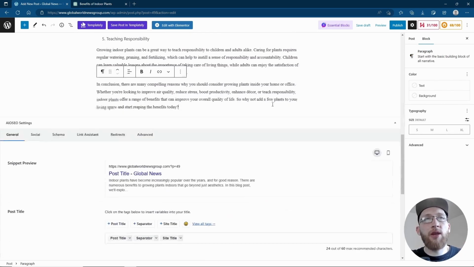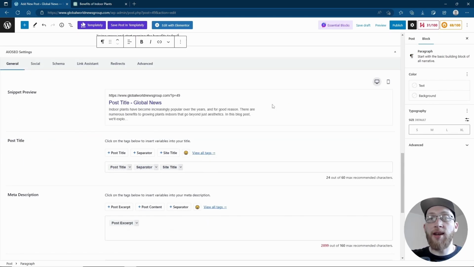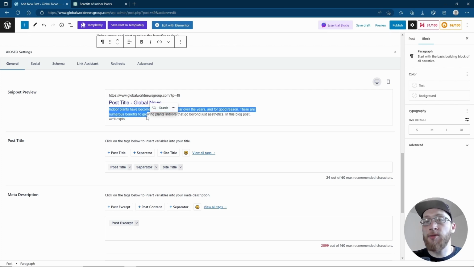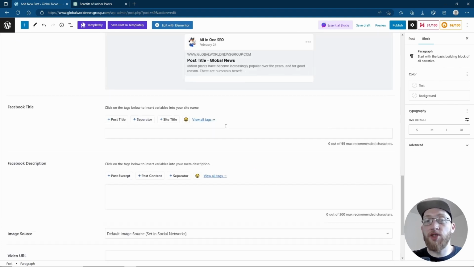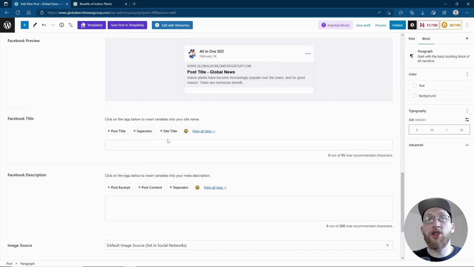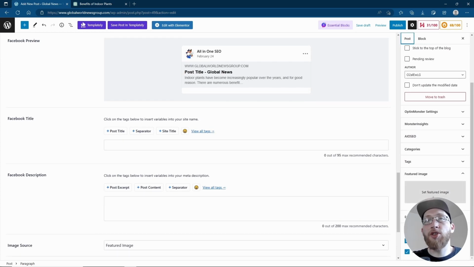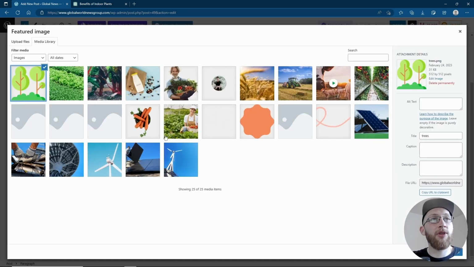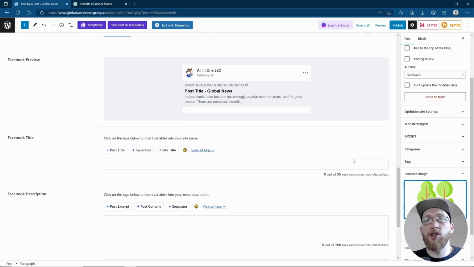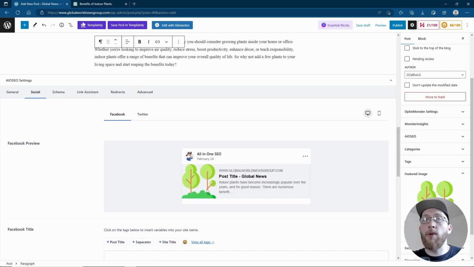Either way, as you create your great blog and make sure that you are blogging regularly for good relevant stuff in your niche, you can then, using All-in-One SEO or Yoast SEO, make sure the title is displaying correctly, make sure the underneath bit is displaying correctly, make sure that it's looking great for socials when people share it by adding pictures. Add in featured images to your post, so click on here, featured image. Let's select the image that we just uploaded, set that as a featured image because we want it displaying nicely when people share it as well.